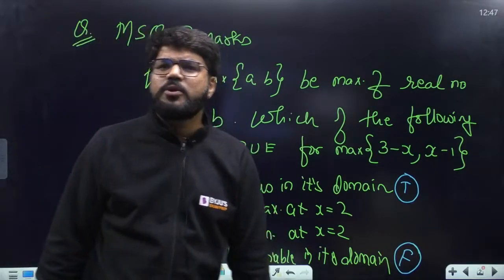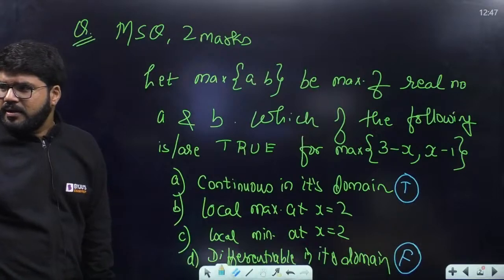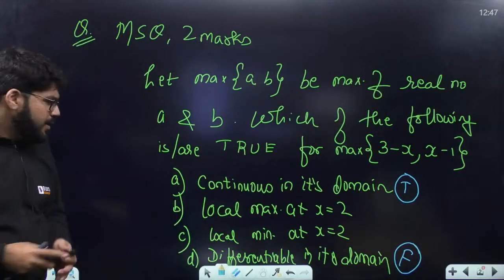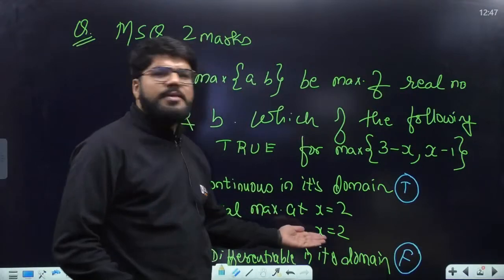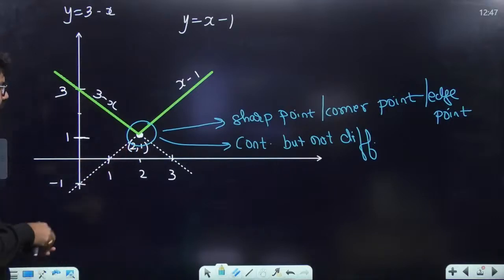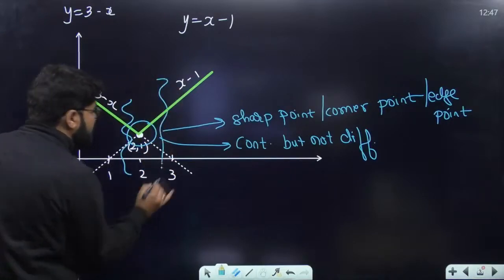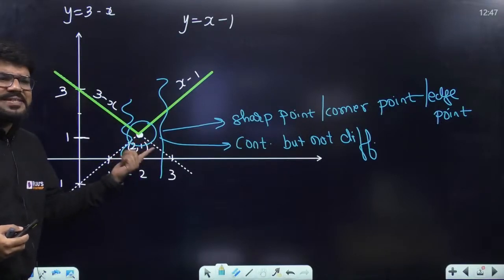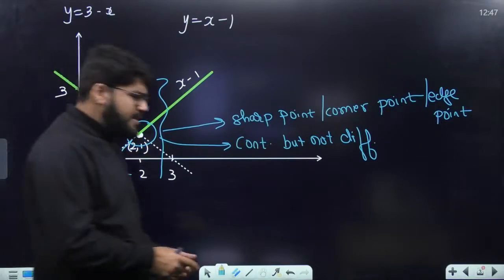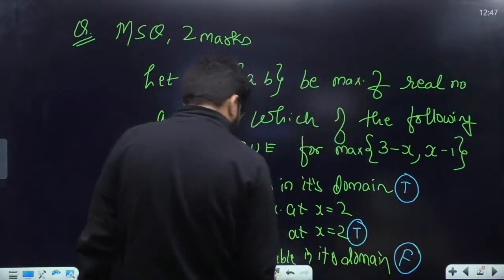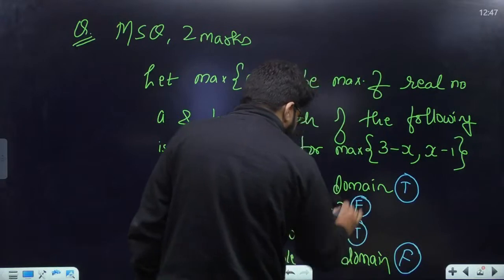No. B and C cannot be together. Local maxima, local minima, both cannot be there at the same point. Na? So what is there at x equal to 2? If I consider any small local portion, I am able to see that x equal to 2 represents the local minima point. So yes sir, this is true. There is a local minima at x equal to 2, but not the local maxima.